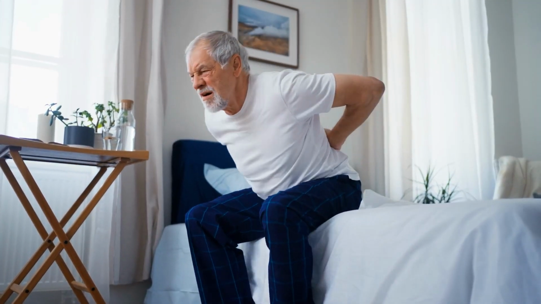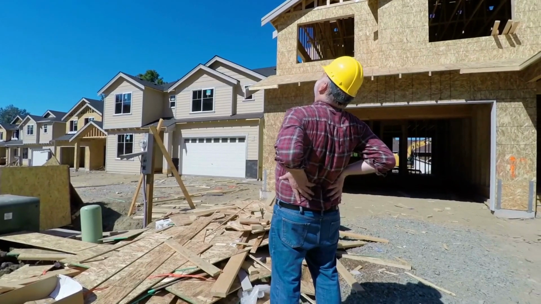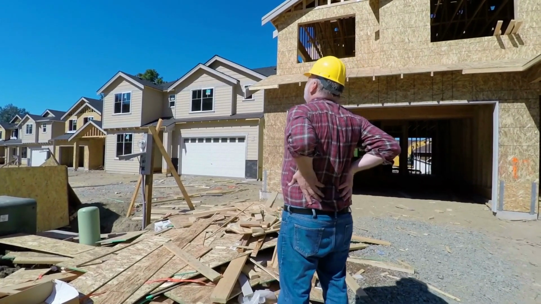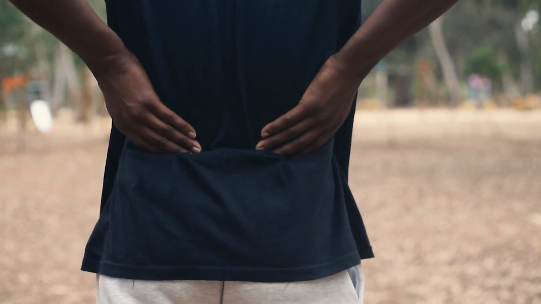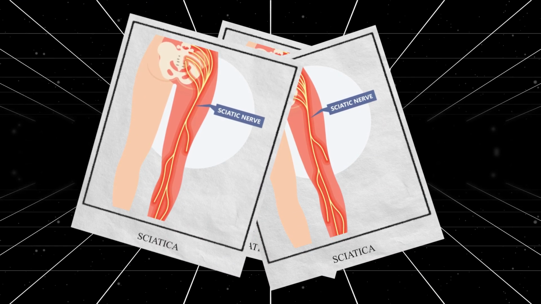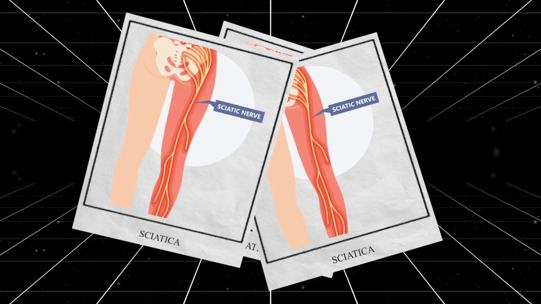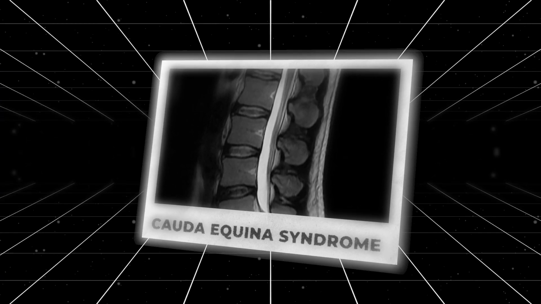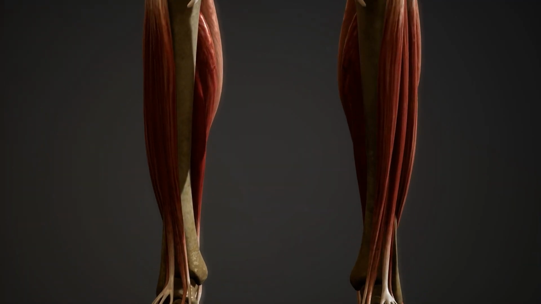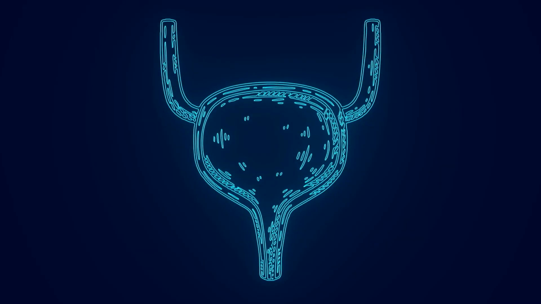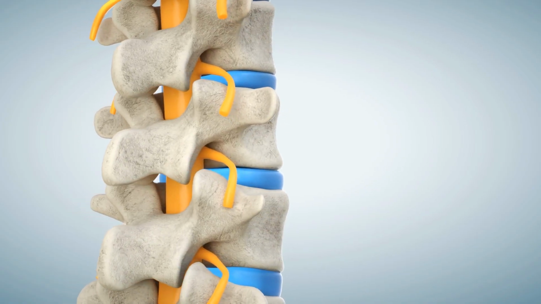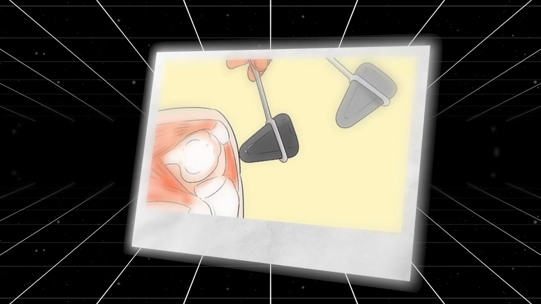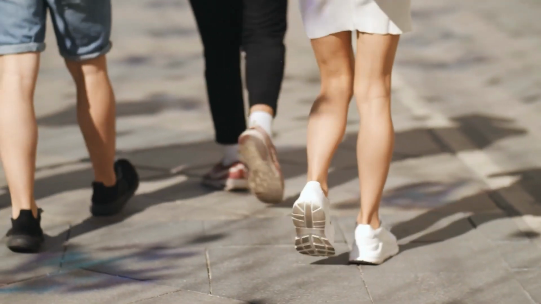2. If back pain lasts longer than 6 weeks. 3. If back pain is persistent and doesn't improve with rest or common treatment. 4. If back pain is accompanied by symptoms of nerve involvement like numbness, tingling, or weakness in the legs or feet. This is called sciatica. 5. If there are signs of cauda equina syndrome such as progressive leg weakness, bladder or bowel incontinence, or difficulty urinating. 6. Evidence of myelopathy, which is indicated by back pain with exaggerated reflexes, muscle spasms, or a stiff gait.